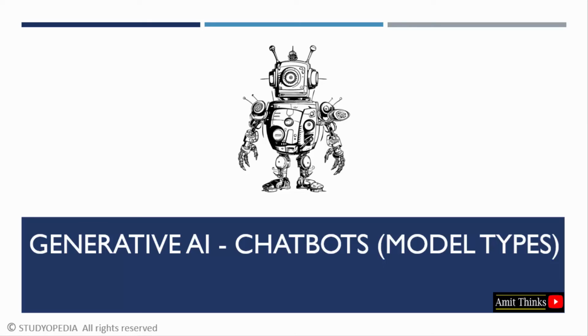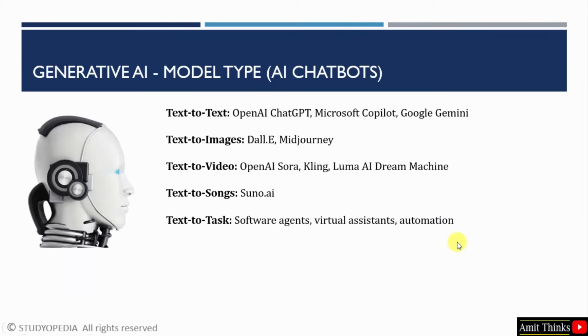In this lesson, we will learn about the generative AI chatbot model types. So you must have heard about the text to text model, text to image model, text to video, text to music model. So let's see what are these. Now let us see the model types. So this will also cover your AI chatbots currently. Okay, text to text we all know.